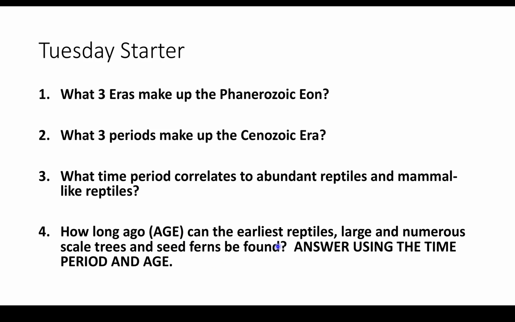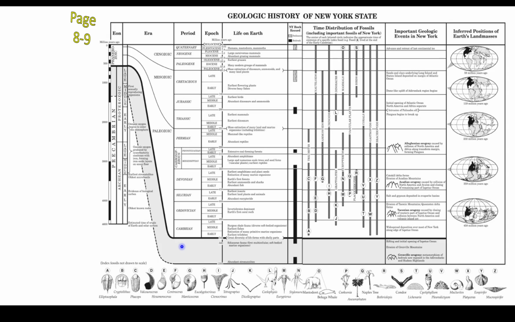How long ago can the earliest reptiles, large numerous scaled trees, and seed ferns be found? Answer using the time period and age. I'm looking through here. Large and numerous scaled trees and seed ferns, vascular plants, and earliest reptiles.